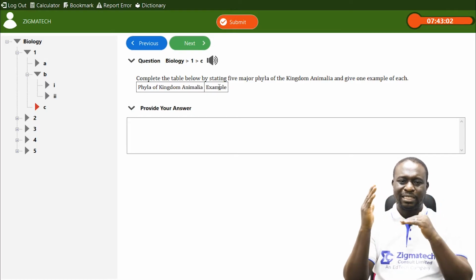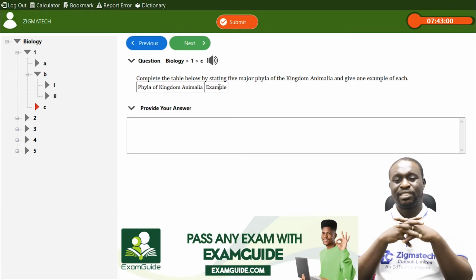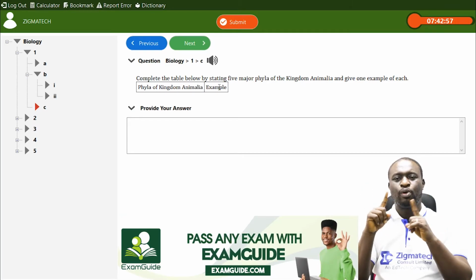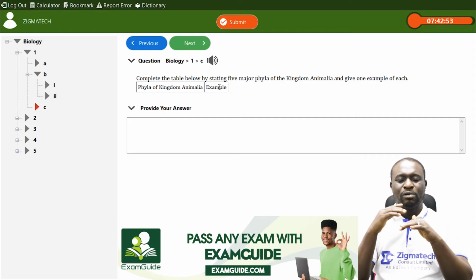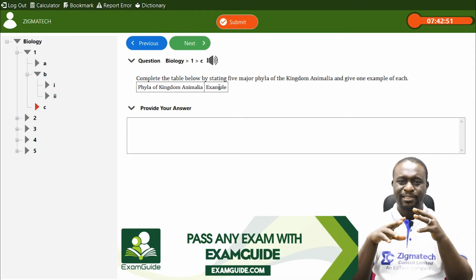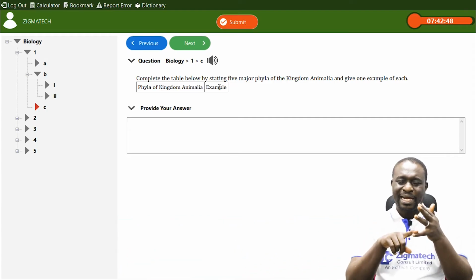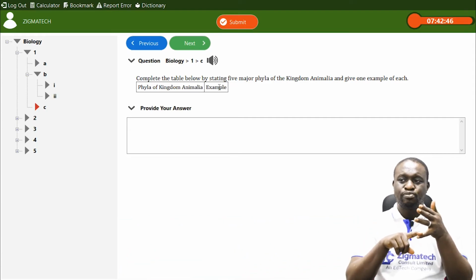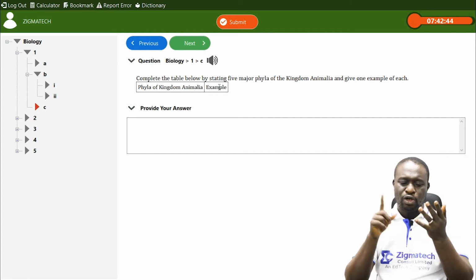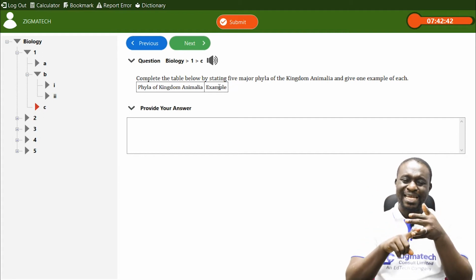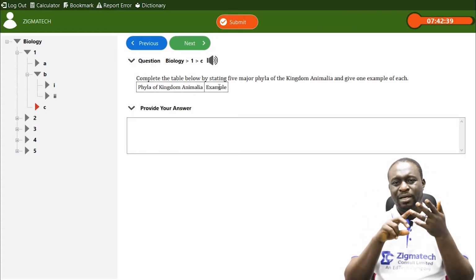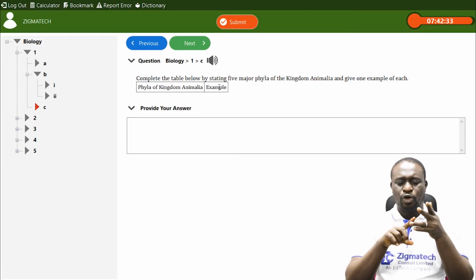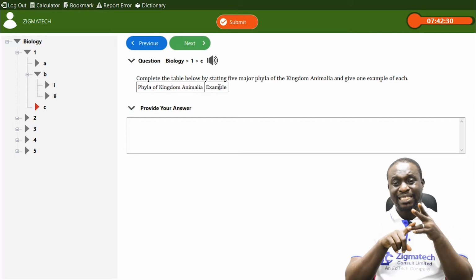I think that should be number 7, yes. Number 7 is phylum Arthropoda. Now, phylum Arthropoda is divided into about 4 different classes. We have the crustaceans. An example of a crustacean is the prawn or the crab. We also have the class Insecta. Class Insecta includes cockroach, housefly, grasshoppers, praying mantis, and so on. They fall under class Insecta.